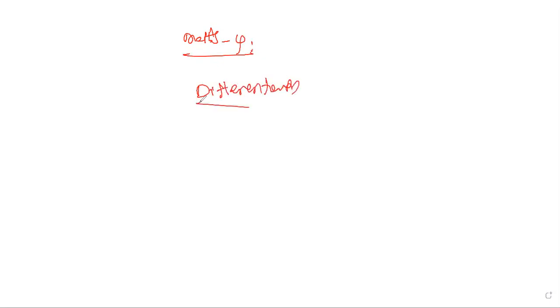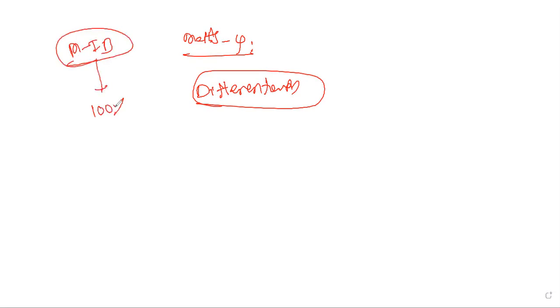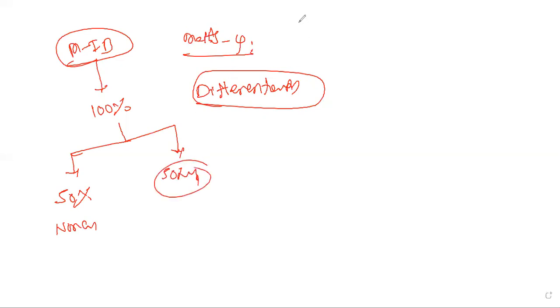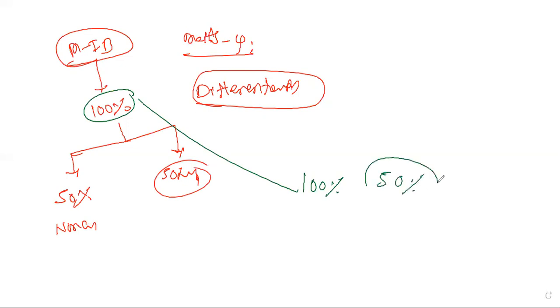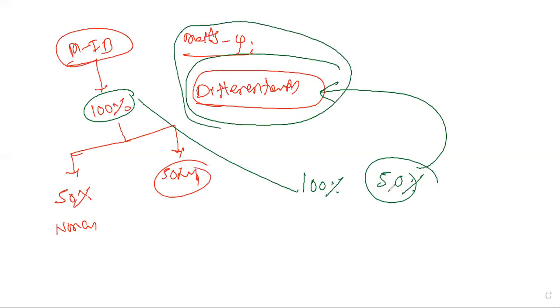Okay, coming to the first year, your Maths 1B, let us take that you have 100% of your syllabus. In this, 50% is the non-geometrical part and 50% is the geometrical part. Another way to say it: in 50% of the syllabus, we deal with the concept of differentiation. If we understand differentiation, then only can we easily survive in the second year.